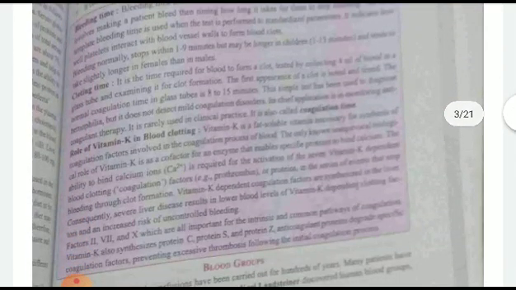Then children, another important thing: the role of vitamin K. Vitamin K acts as a very good blood coagulating agent, and this vitamin K will protect the particular cells or tissues so that they should not be coagulated.